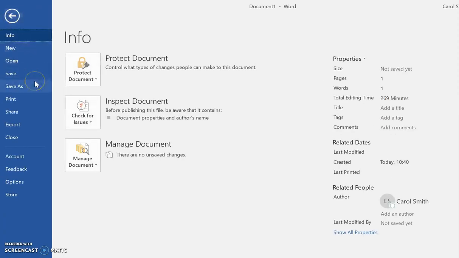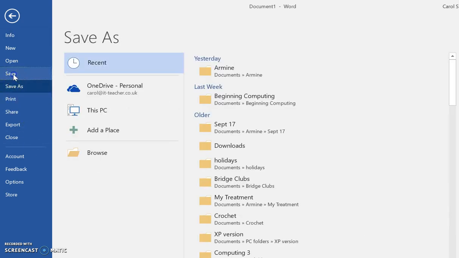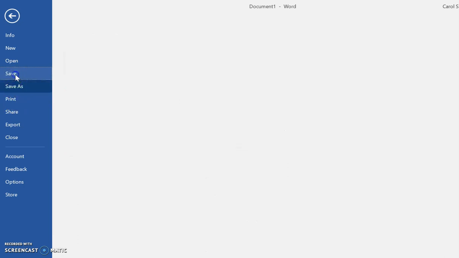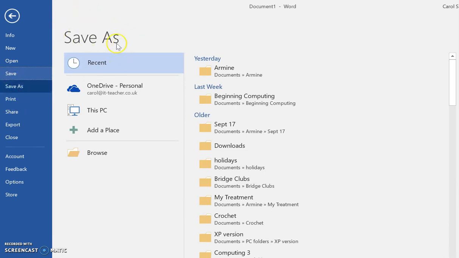Now the first time that you save a document that you haven't saved before, it doesn't matter whether you click on Save or Save As. You'll see if I try and click on Save, it's flipping to Save As. That's because the computer doesn't yet know what you want to call your document or where you want to save it. So the very first time that you save a new document, it will always bring up the Save As box so that you can tell the computer what you want to call the document and where you want to save it.